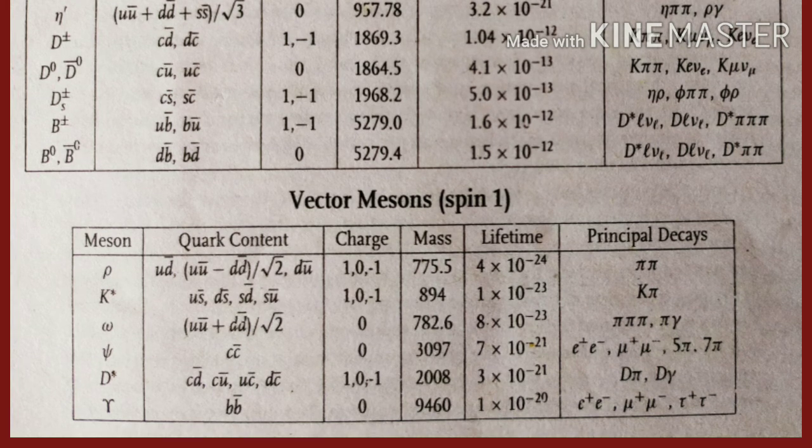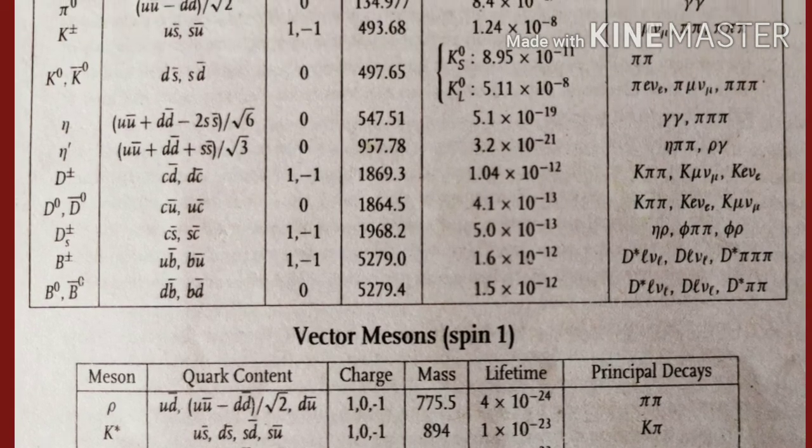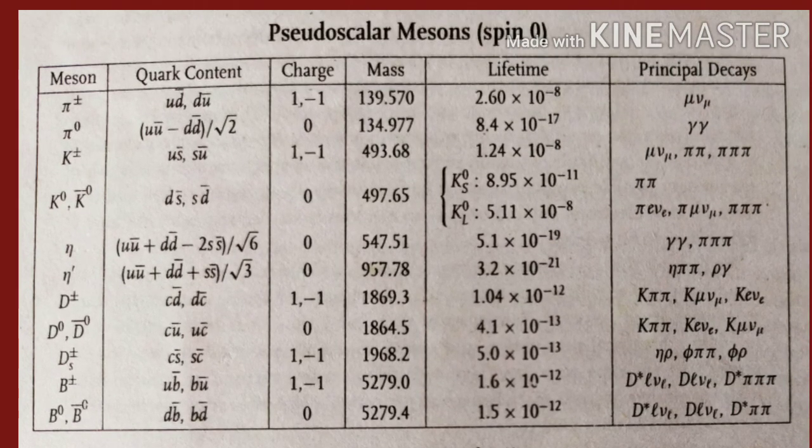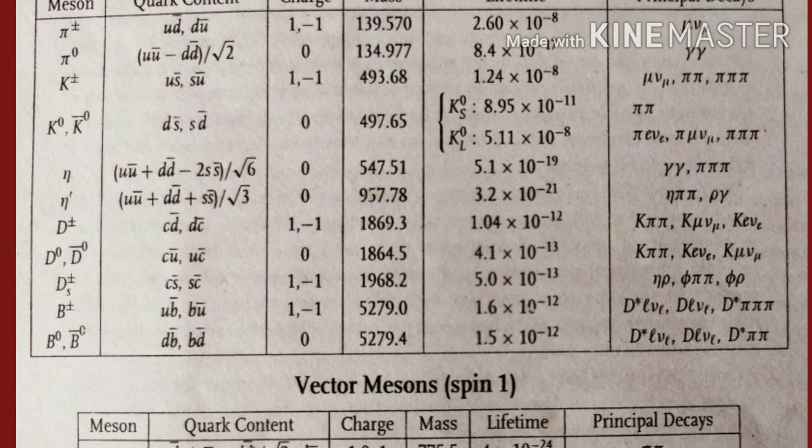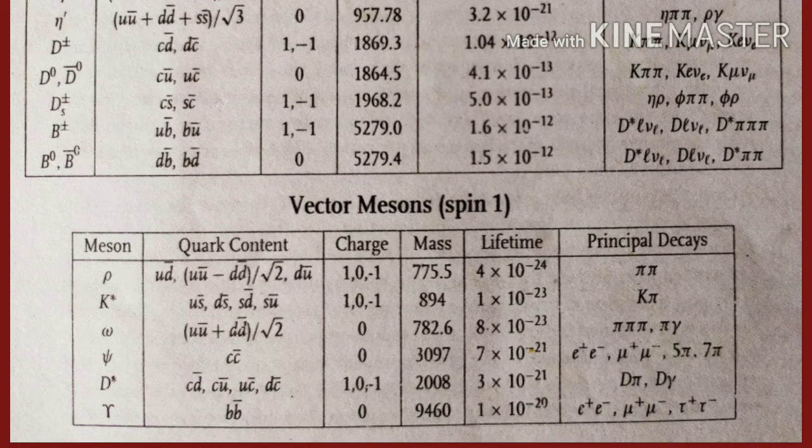For rho plus meson it is u d bar, for rho 0 meson it is (u u bar minus d d bar) by root 2, and for rho minus meson it is d u bar. So again, how is it possible that the particles are different but their quark compositions are the same? Similarly, the 4 kaons, K plus, K minus, K0 and K0 bar, have the same compositions as the K star particles. So what is the reason behind it?